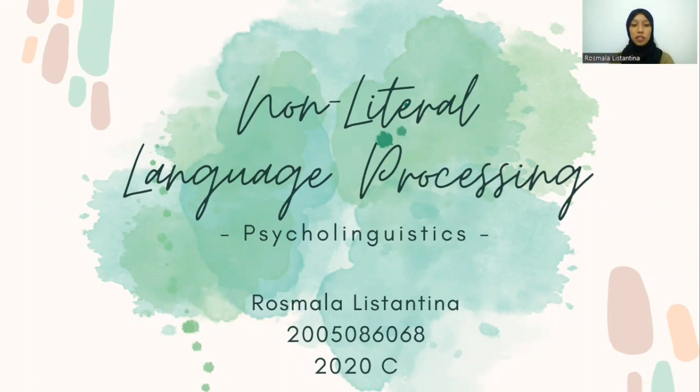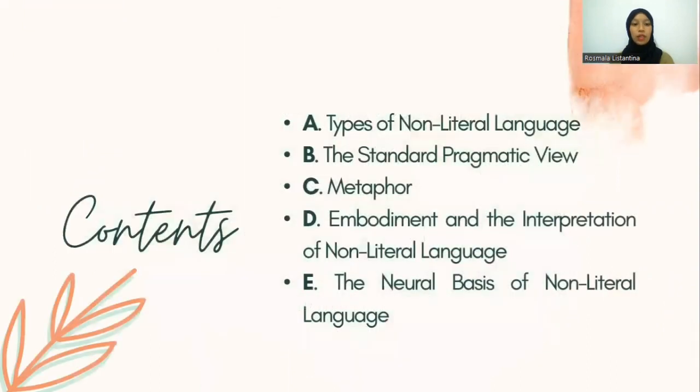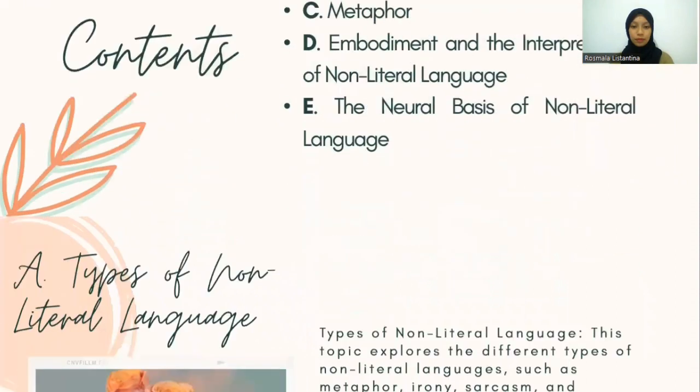So now I want to explain about non-literal language processing. This is the contents. A. Types of non-literal language. B. The standard pragmatic view. C. Metaphor. D. Embodiment and the interpretation of non-literal language. And the last, E. The neural basis of non-literal language.